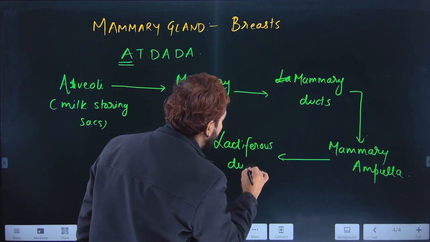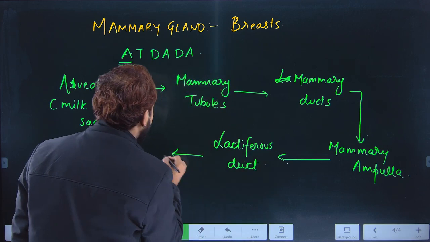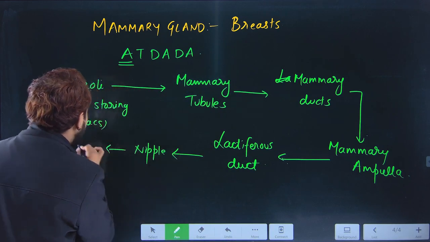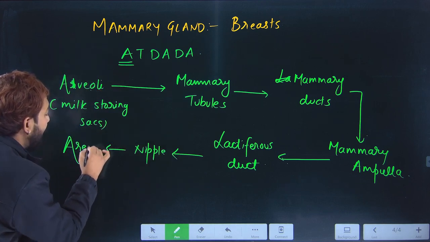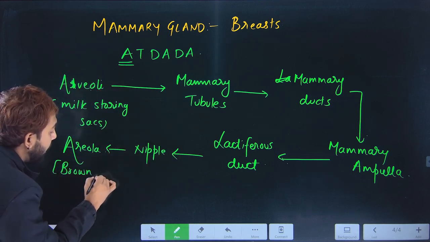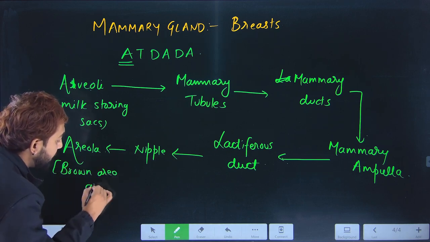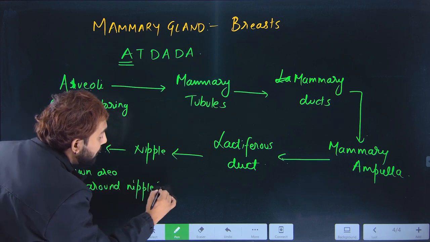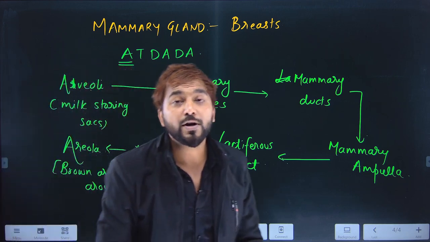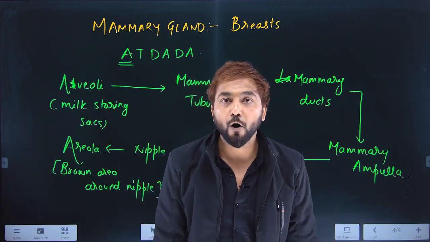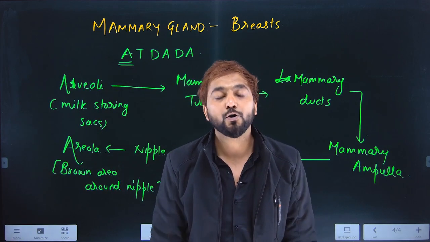After the lactiferous duct comes the nipple and the areola. Areola is the brown area around the nipple. This is all about the mammary glands. So this way we have taken an overview of the human female reproductive system. Hope you have enjoyed it. Love you all. Bye bye.